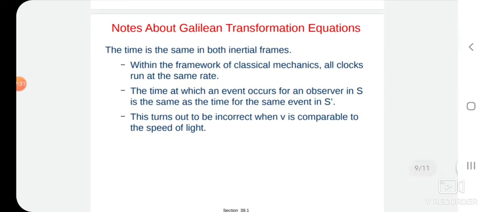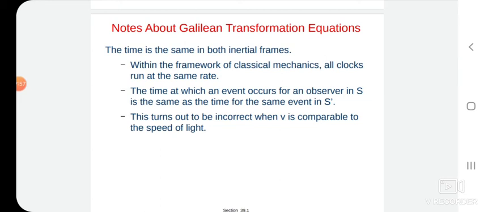There is some note. The time is the same in both inertial frames, as we discussed. Within the frame of classical mechanics, all clocks run at the same rate. That is why t is equal to t prime. The time at which an event occurs for an observer in S is the same as the time for the same event in S prime.